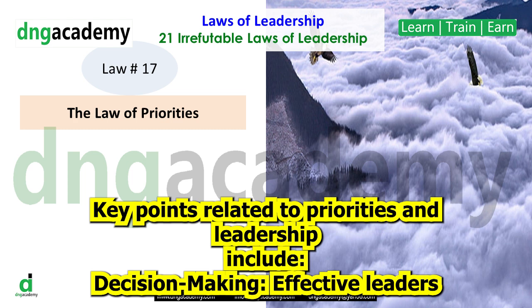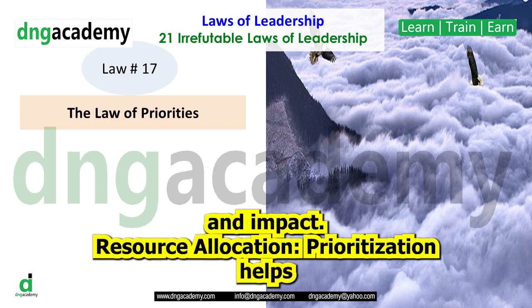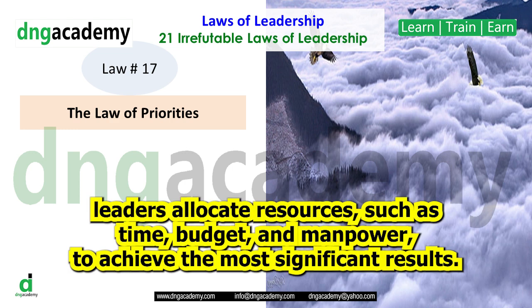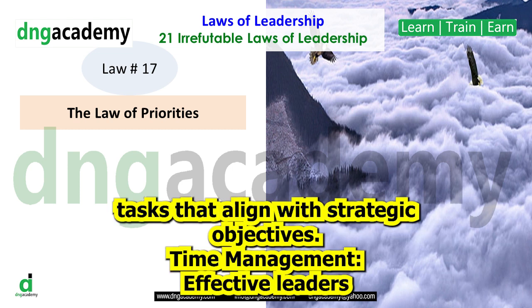Key points related to priorities and leadership include: decision-making. Effective leaders prioritize tasks, goals, and initiatives based on their importance and impact. Resource allocation. Prioritization helps leaders allocate resources, such as time, budget, and manpower, to achieve the most significant results. Focus. Leaders focus their efforts on the most critical tasks that align with strategic objectives.